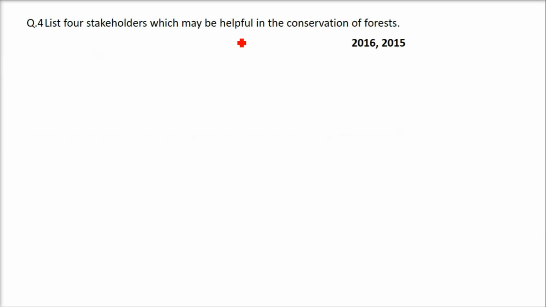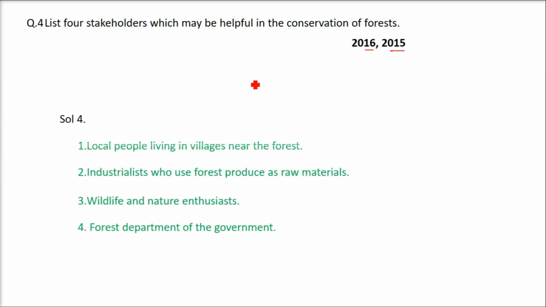List 4 stakeholders which may be helpful in the conservation of forest. The local people living in the villages or near the villages, that is, near the forest. Those who are living in the vicinity are stakeholders. They have a stake in the forest also, so they will be helpful in conserving the forest.